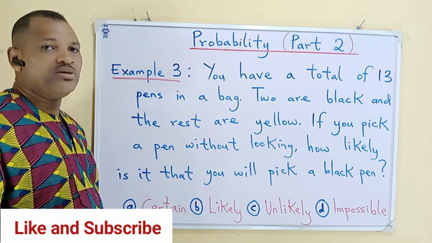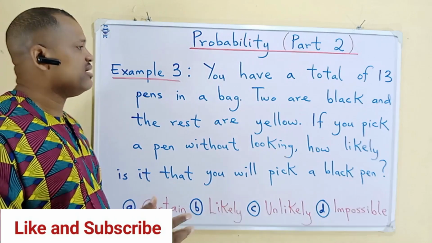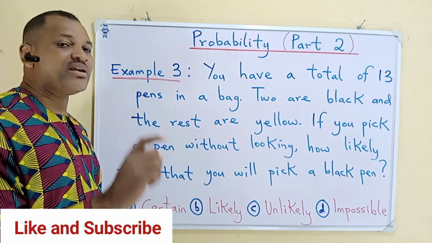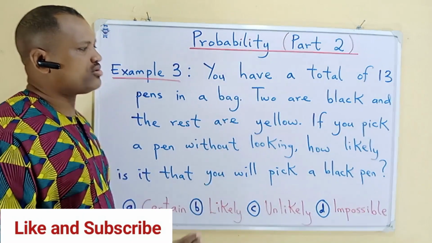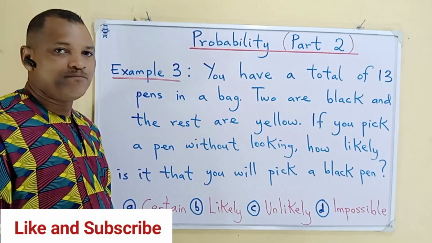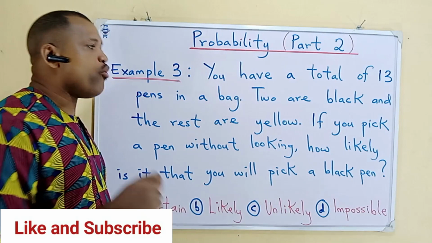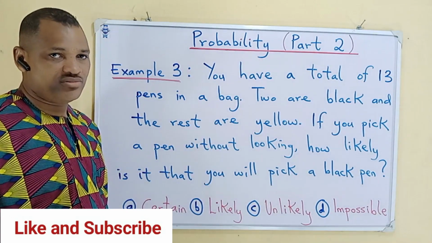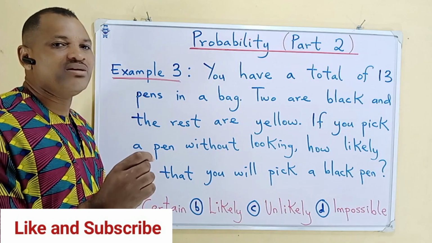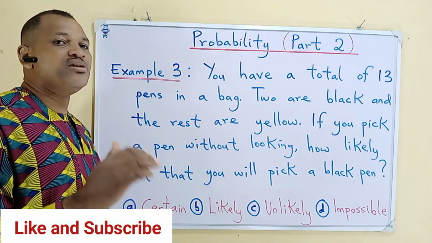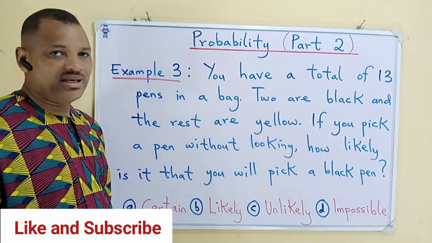Is it possible to pick a black pen? Yes. But is the possibility high? The possibility is not high. It is very slim, very small. Why? Because out of 13 pens, only 2 are black. If you dip your hand in that bag, it's very possible to pick one of the 2 black pens, but the chances are slim. The chances are small. In such a case, we say that it is unlikely.